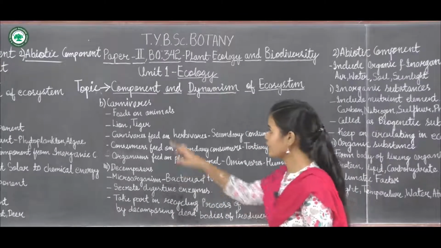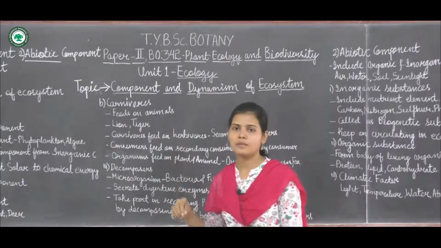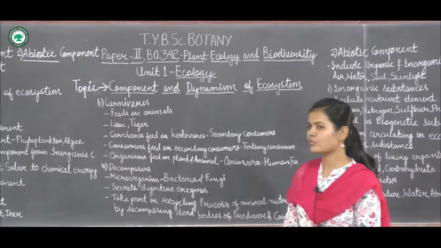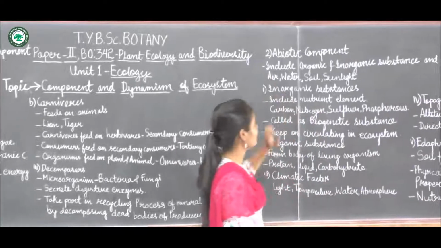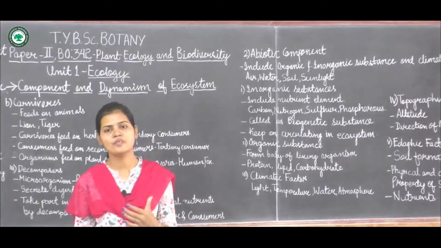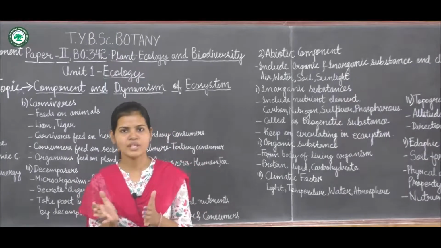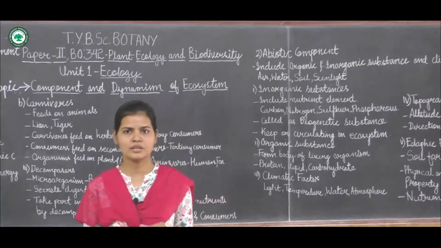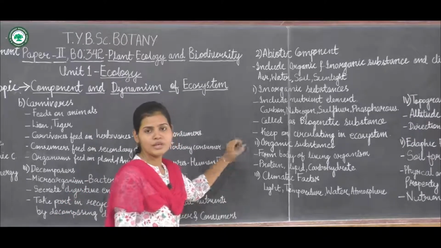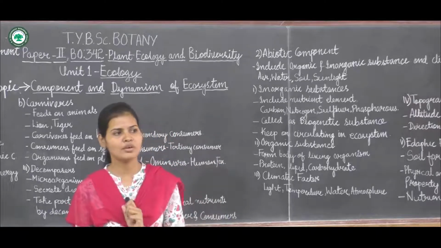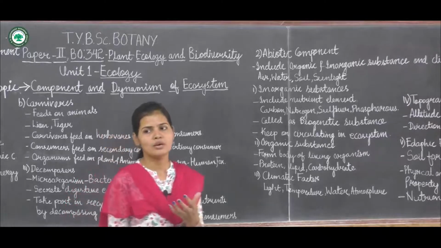So this is about the biotic component and how these are classified. Now the second component of the ecosystem is the abiotic component. Abiotic component includes the things which are non-living. Biotic includes living things like organisms or plants, but abiotic includes non-living things like sunlight, soil or water.